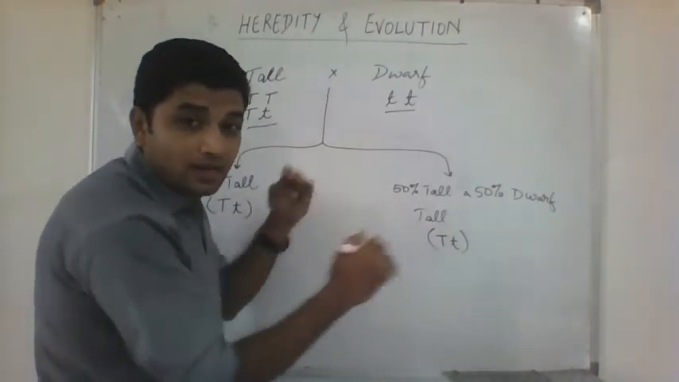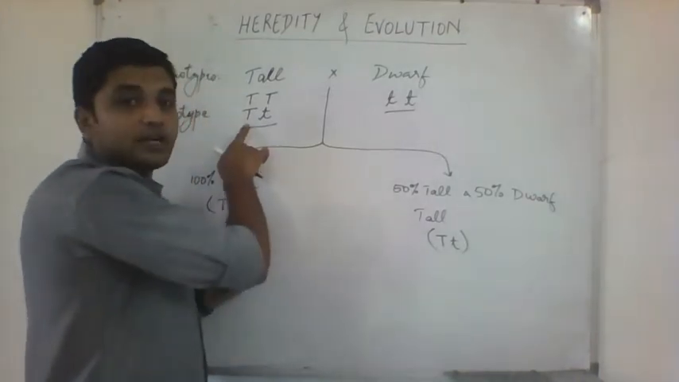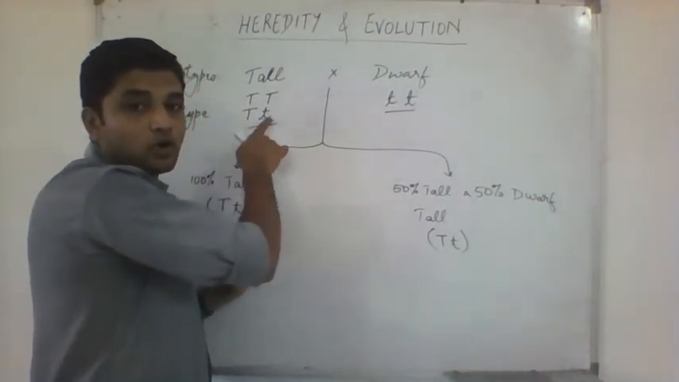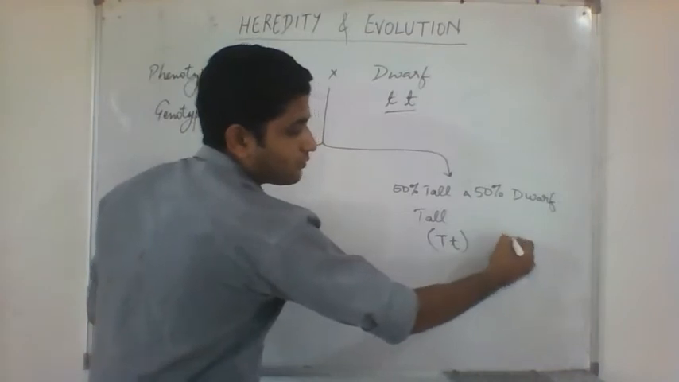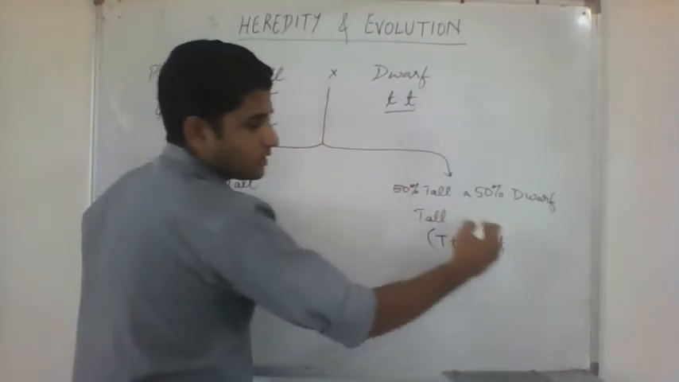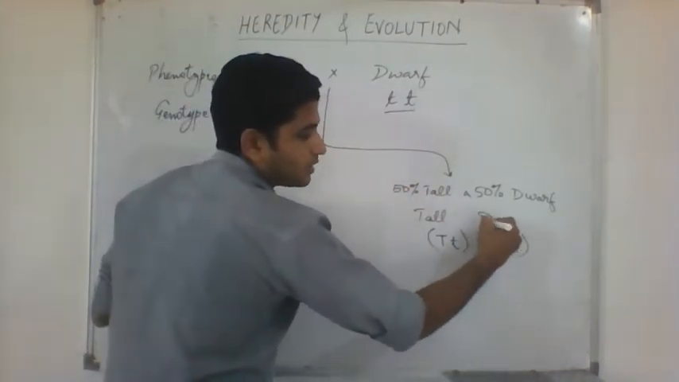Fine. Now what would have happened if this parent did not give capital T? If this parent gives small t, what happens? Small t from this parent and small t from the other parent. So what will you get? A dwarf plant.